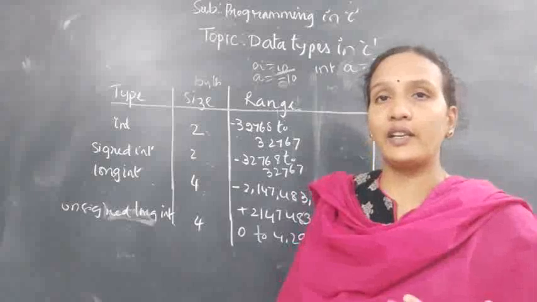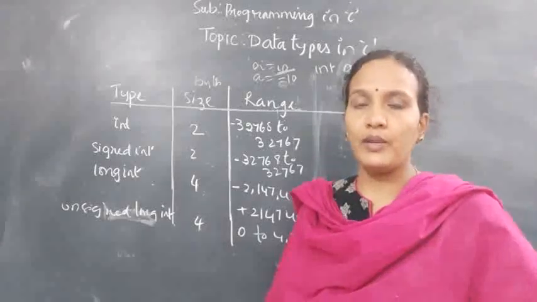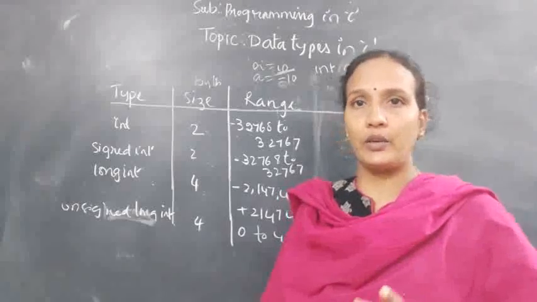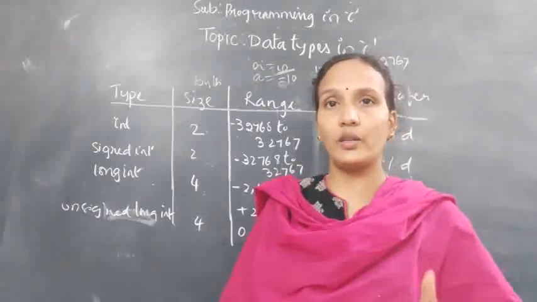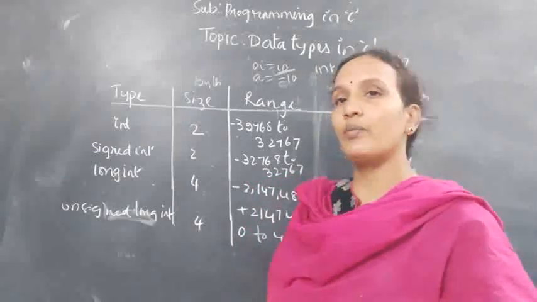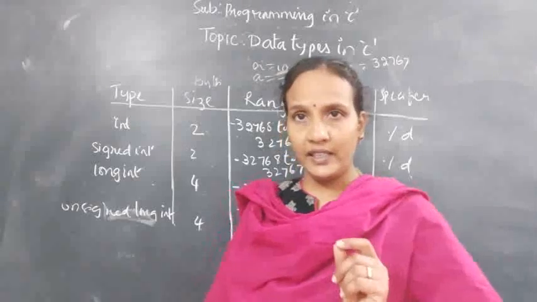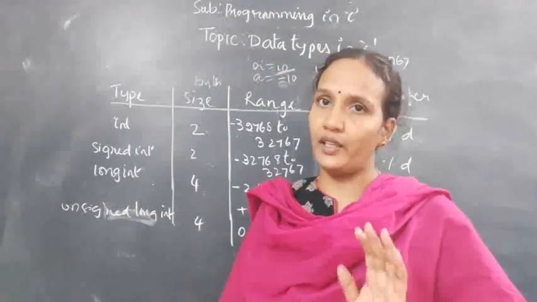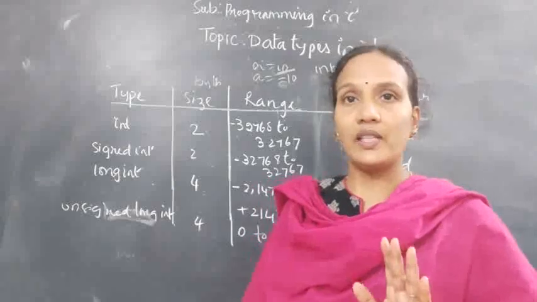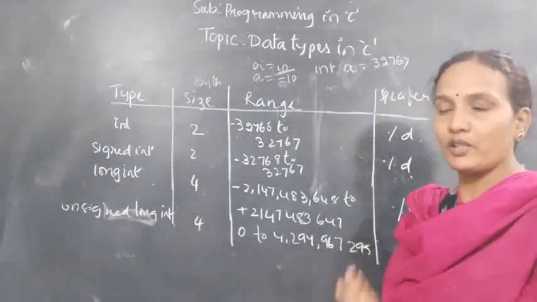If I try to store something like 40,000 or 50,000, it may generate an error. It defines the maximum value you can store in that variable and what type of value that is. That information you can give by using the integer data type. Clear? If it is an integer variable, you should store only an integer value. Just note this table. Again, I will give the theory about this.